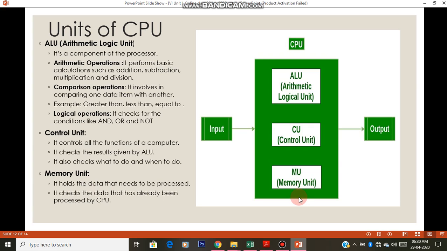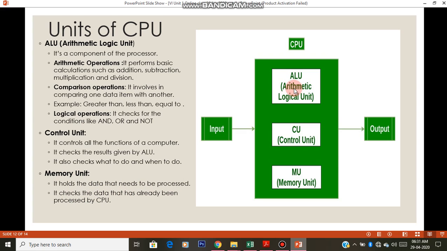Next unit is the memory unit. This doesn't tell you about a hard disk and all, okay. Whichever we have learned in previous slides, those are not part of this memory unit. The memory unit is the one which contains RAM, a primary storage device. It is one more storage device inside the CPU, used only for processing purposes, not for storing your files. We can't store your files on this memory unit. The memory unit stores the data that needs to be processed.